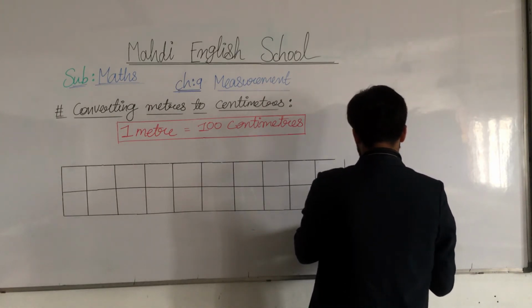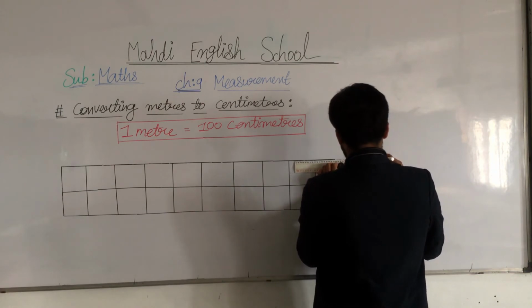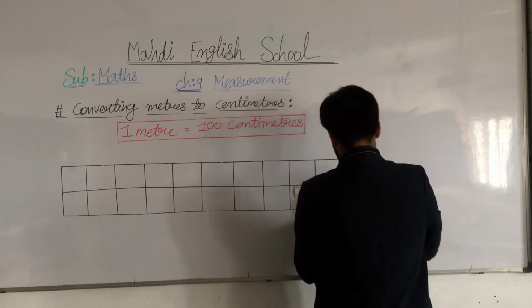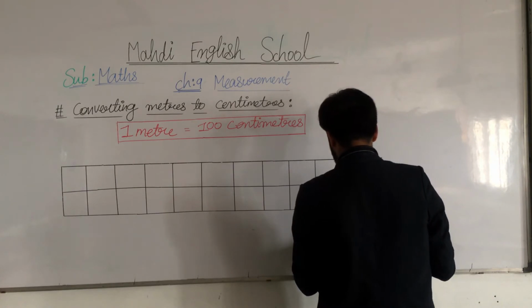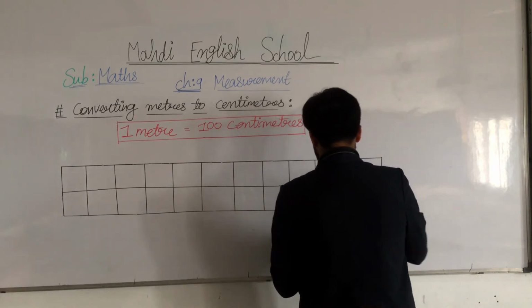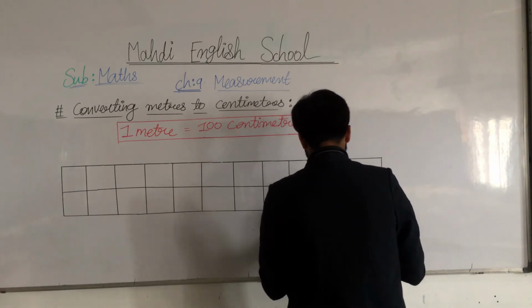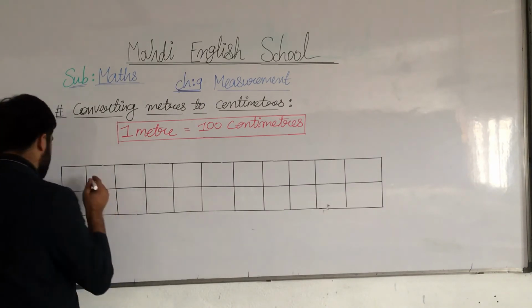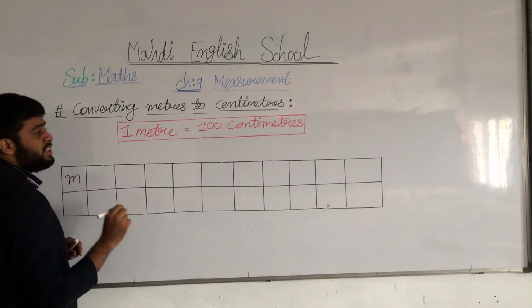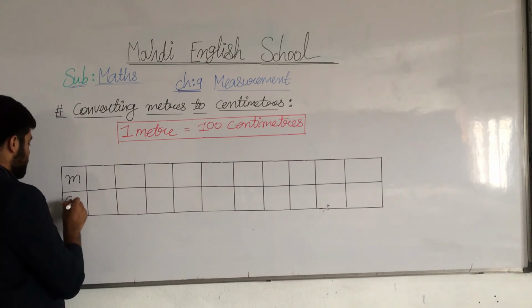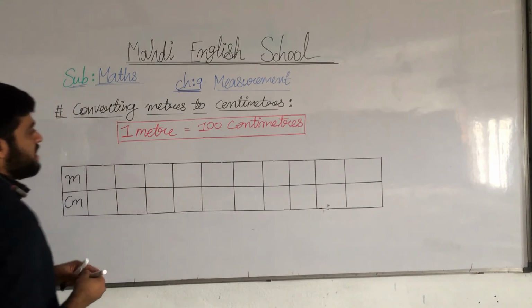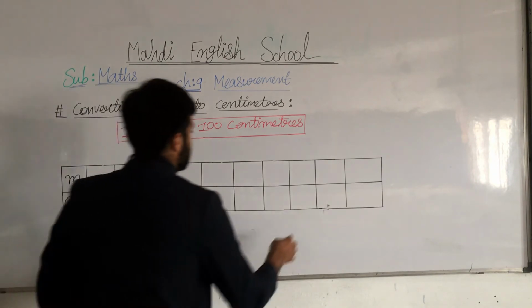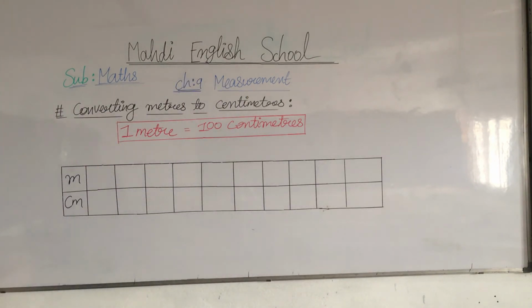And then after, my dear students, we will move on to writing, which means filling the table. Now here we have done this table, and then we will move on to writing this table. Here we are writing the meter: m always stands for meter, and cm for centimeter. So now try to go first, and then we will write all of it here. First of all, you write all these things, my dear students, and then we will move on further.